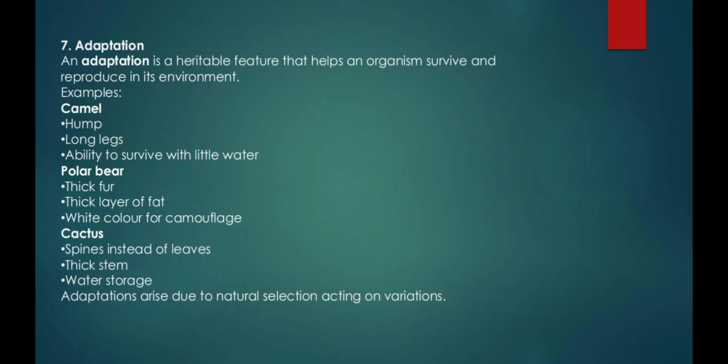Number 7, adaptation. An adaptation is a heritable feature that helps an organism survive and reproduce in its environment. Examples: camel, hump, long legs, ability to survive with little water. Polar bear, thick fur, thick layer of fat, white color for camouflage. Cactus, spines instead of leaves, thick stem, water storage. Adaptations arise due to natural selection acting on variations.